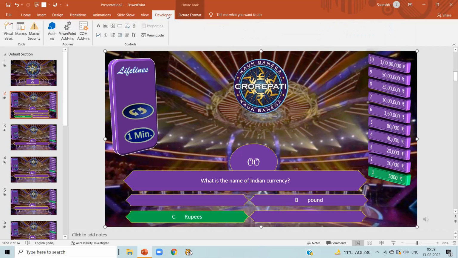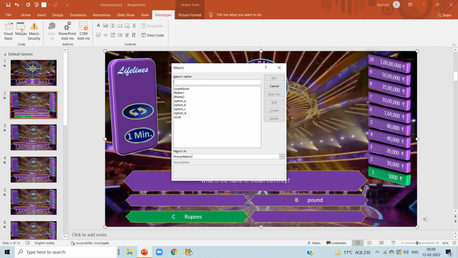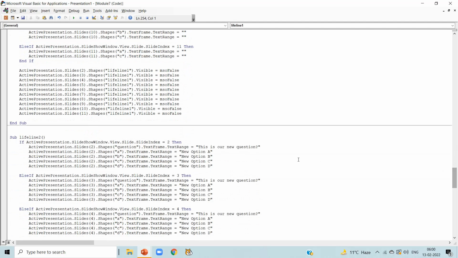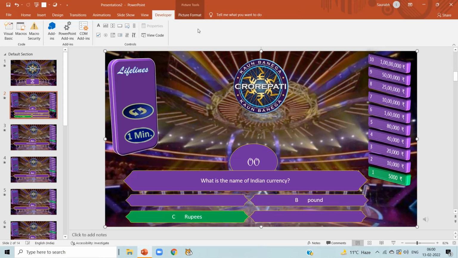For that, click on developer, macros, and here select lifeline 1. Click on edit. Here select the line ActivePresentation.Slide.Shape.Visible = msoFalse. Select it and press Ctrl+C. Copy it.